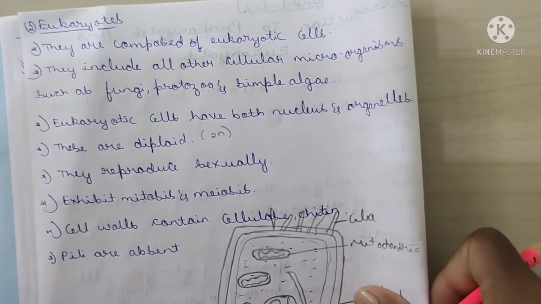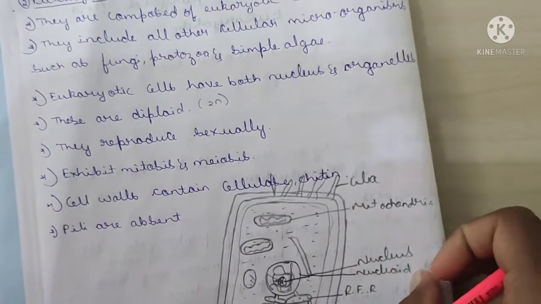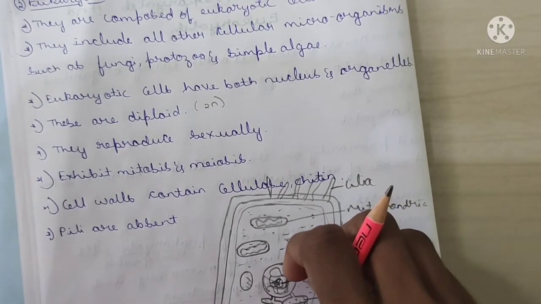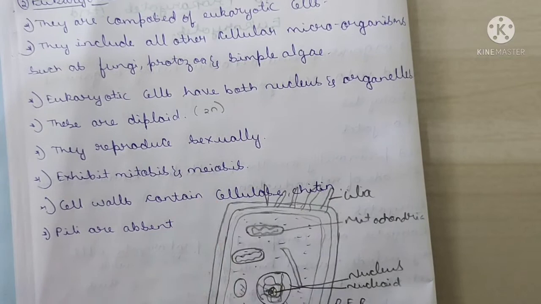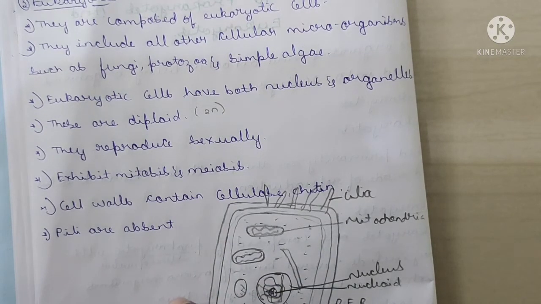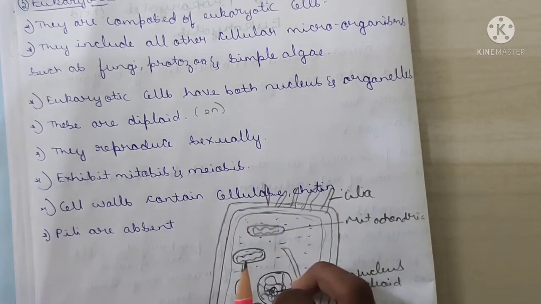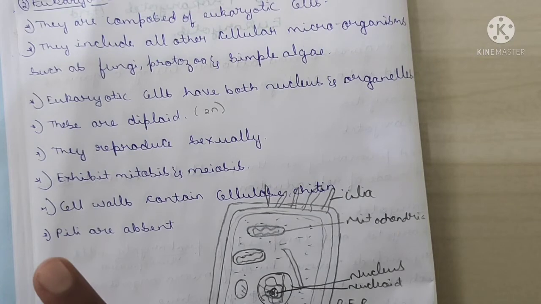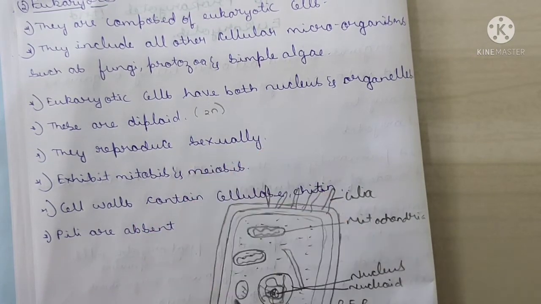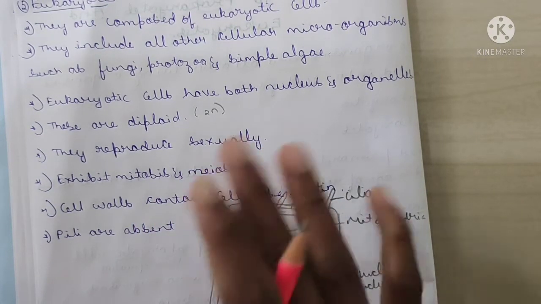Then they exhibit mitosis and meiosis division. Yes, absolutely, mitosis division is carried out, meiosis division is carried out. Then the cell wall contains cellulose and chitin. Chitin and cellulose are the composition of the cell wall, not peptidoglycan. Okay, you can get this question for 5 marks or 2 marks.